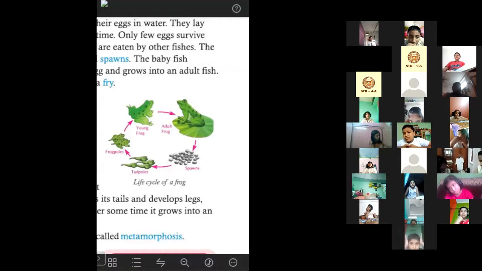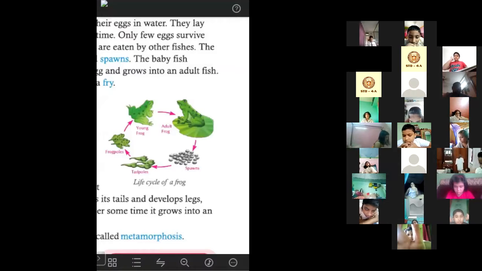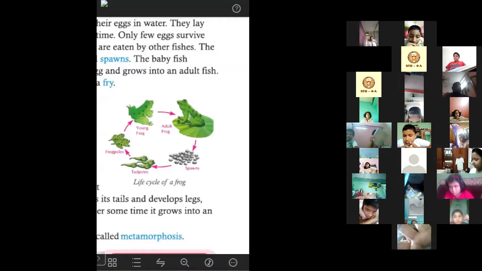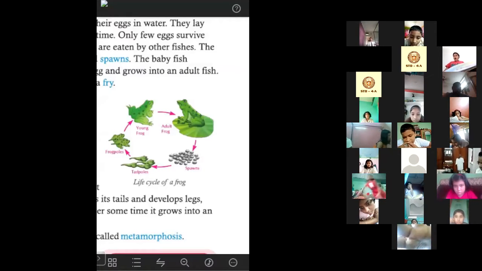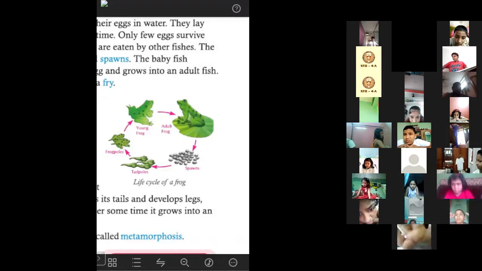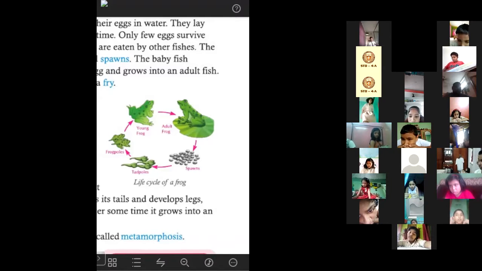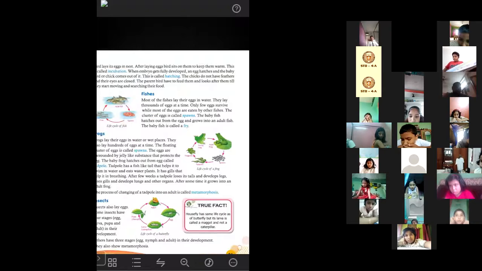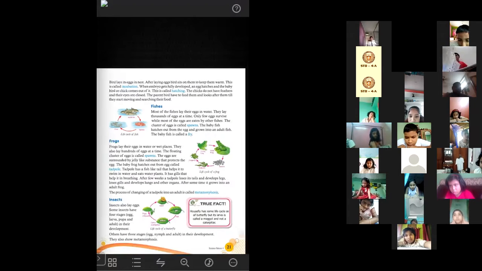An adult frog can lay hundreds of eggs at a time. The cluster of eggs is called spawn. From the spawn, the babies hatch out, and the babies of the frogs that hatch out from the eggs are called tadpoles. The tadpoles will grow up and become froglets. Froglets will grow up and become young frogs. When the young frog matures, it becomes an adult frog. The adult frog will again lay eggs. This is the life cycle of a frog.